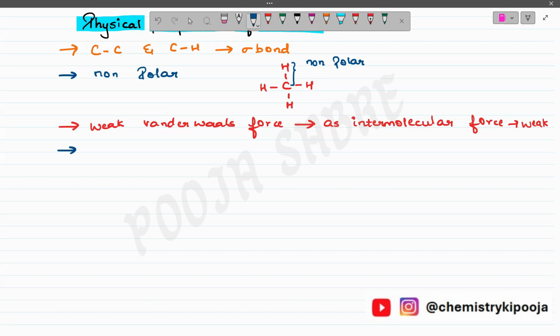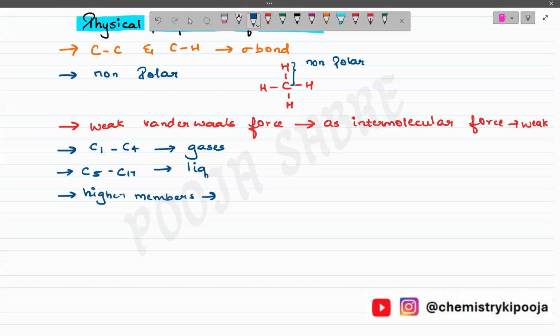Because of that, the first four members, from C1 to C4, are gases. Then C5 to C17 are liquid in state. And the higher members are waxy solids.